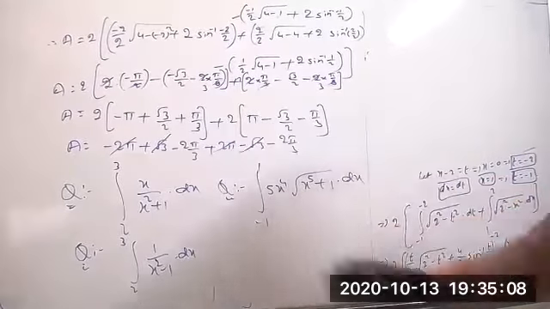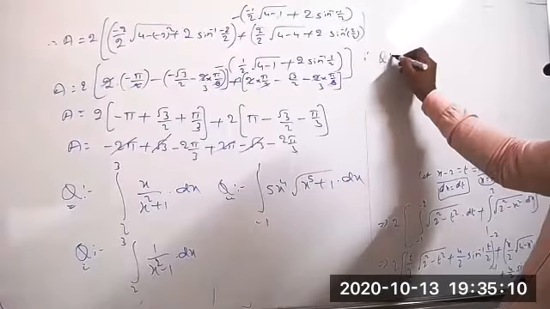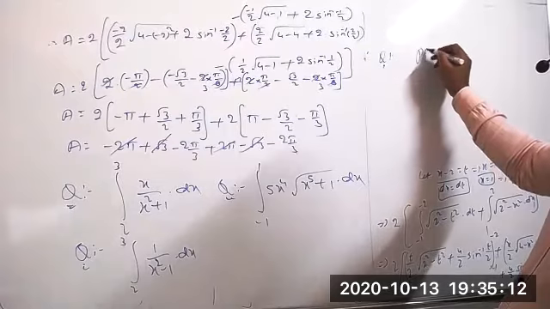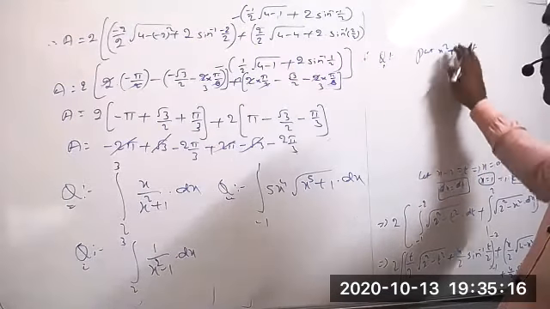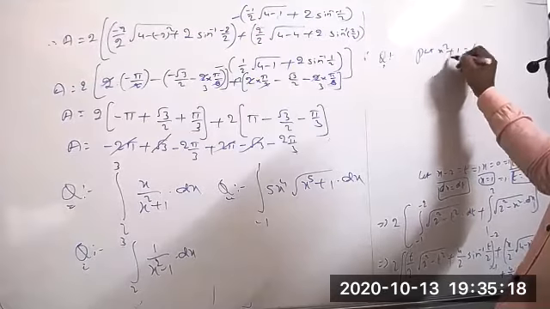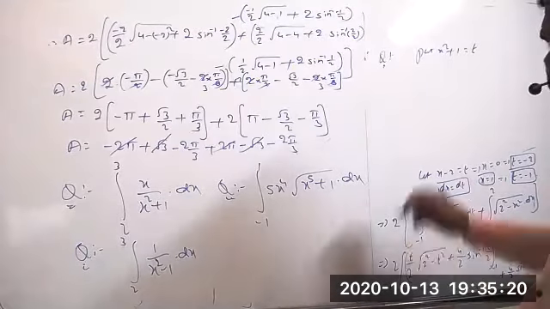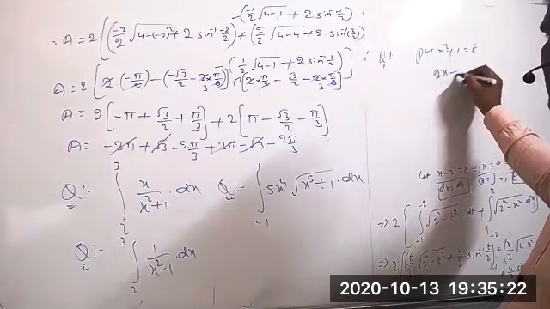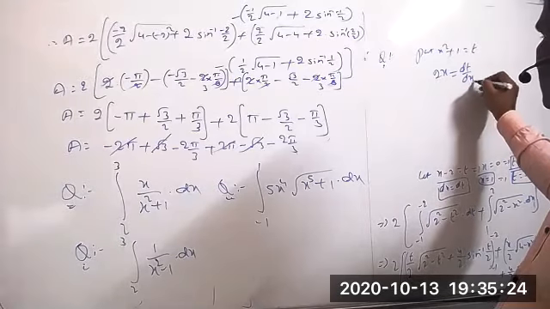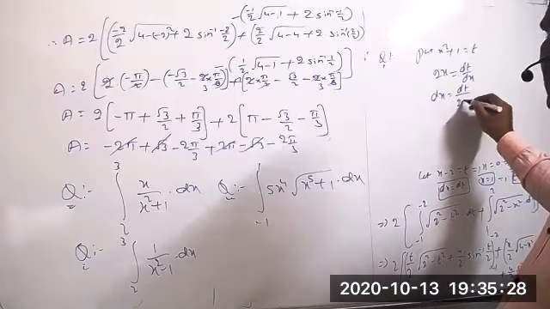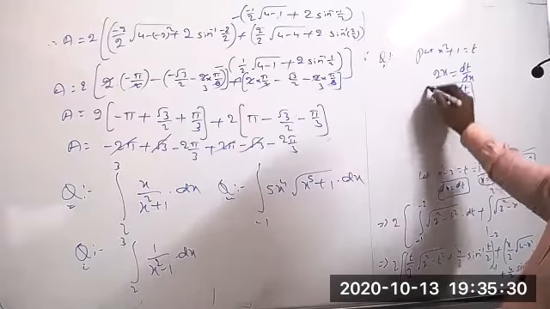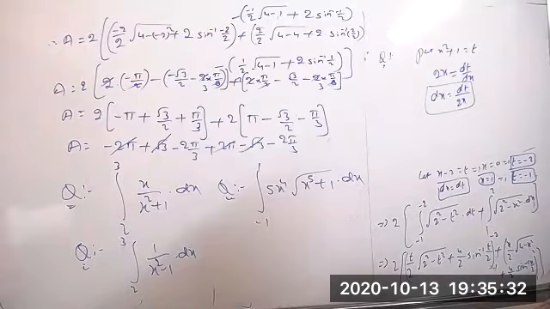I'm taking the same examples. So in the first one, suppose put x square plus 1 equal to, we are taking t now, as the substitution. X square plus 1 equal to t. Differentiate now. So 2x is equal to dt by dx. Then the value of dx equal to dt by 2x. This is fine.